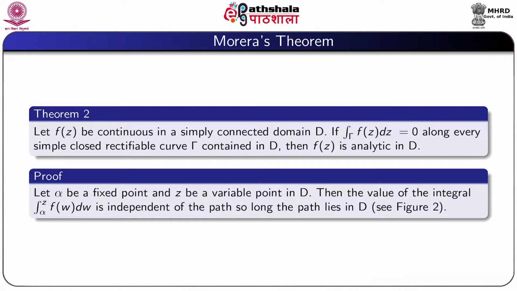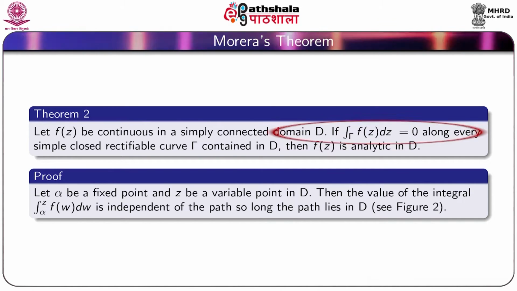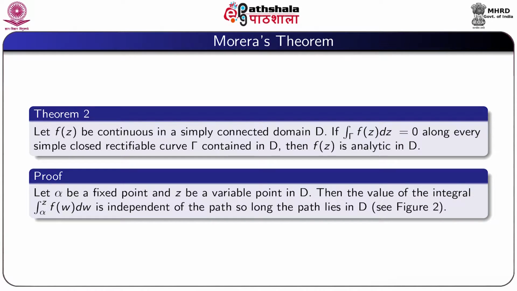So now we prove Morera's theorem. The theorem is, let f z be continuous in a simply connected domain D. If integral over gamma f z dz equal to 0 along every simple closed rectifiable curve gamma contained in D, then f z is analytic in D. So proof, let alpha be a fixed point and z be a variable point in D. Then the value of the integral from alpha to z f w dw is independent of the path so long as the path lies in D. For this, see next figure.